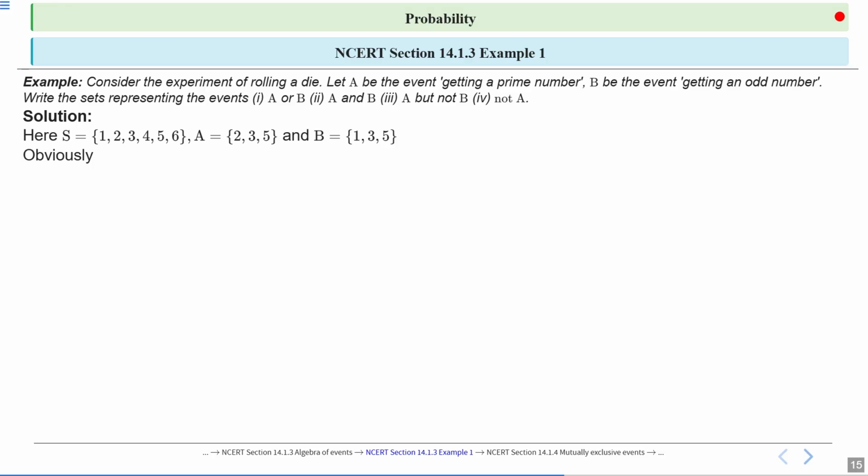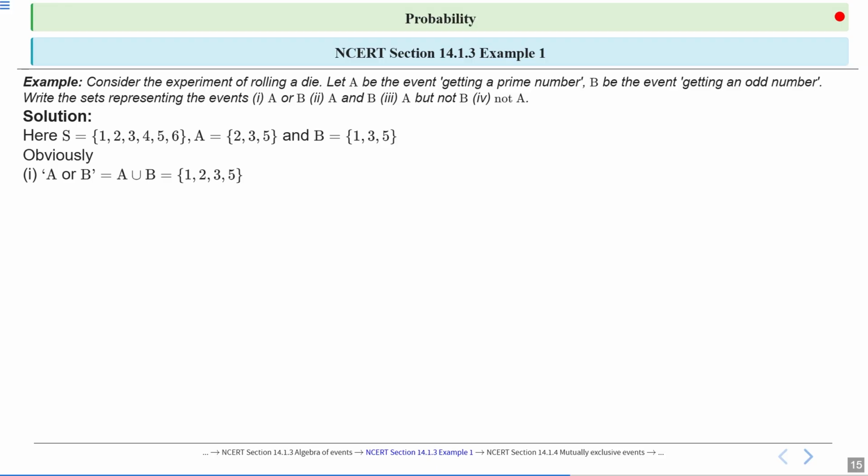And obviously, A or B means A union B. So take those elements which are in either A or B or in both. So the A or B event is nothing but A union B, and this is equal to the set {1, 2, 3, 5}.